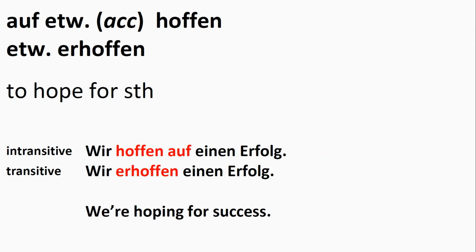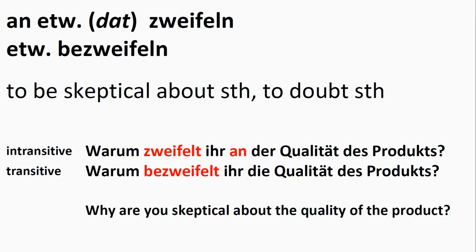Okay. Our next example is auf etwas hoffen, etwas erhoffen. It means to hope for something. Our two examples. Wir hoffen auf einen Erfolg. Wir erhoffen einen Erfolg. These two sentences mean we're hoping for success. Fine. Then we have zweifeln, bezweifeln. An etwas zweifeln, etwas bezweifeln. It means to be skeptical about something, to doubt something.